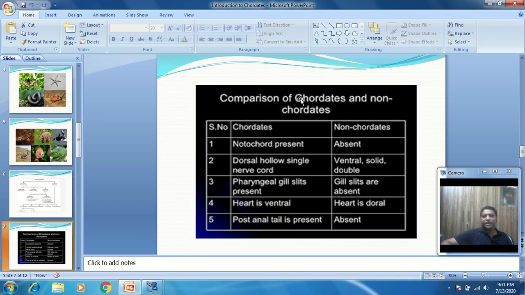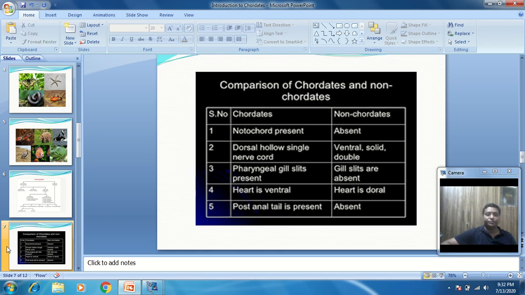Now we see the comparison of the chordates and the non-chordates. In chordates the notochord is present, while in non-chordates the notochord is absent. A dorsal hollow single nerve cord is present in chordates, while a ventral solid double cord is present in non-chordates. Pharyngeal gill slits are present in chordates, while in non-chordates they are absent. A post-anal tail is present, while in non-chordates it is absent.